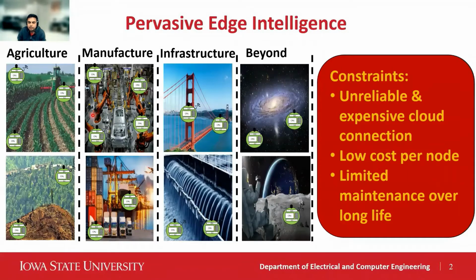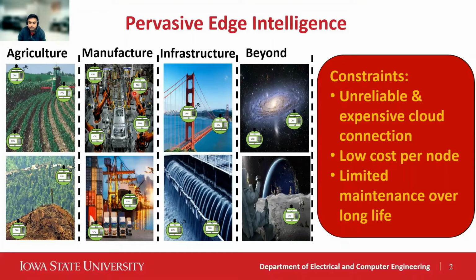Pervasive edge intelligence promises a huge number of smart nodes deployed everywhere that could revolutionize society, from agriculture to manufacturing to smart infrastructure and beyond. The nodes will be deployed in hard-to-access locations like farms and villages, and need to continuously monitor and analyze data at the source and make intelligent and often critical decisions, demanding high capability machine learning.